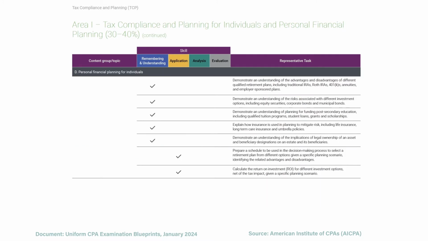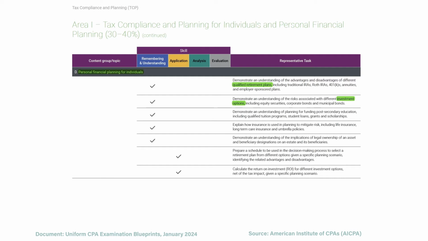The last section of Area 1 is personal financial planning for individuals. So first, you need to know the advantages and disadvantages of qualified retirement plans. This includes a traditional IRA, Roth IRA, 401k, annuity, and employer-sponsored plans. From there, you need to know about the different risks for different investment options. So what are the risks for equity securities, corporate bonds, and municipal bonds?